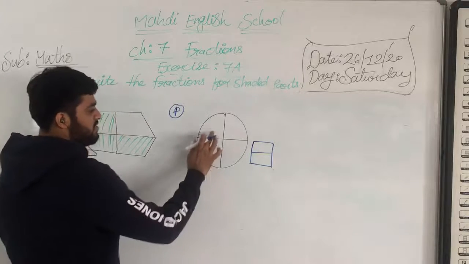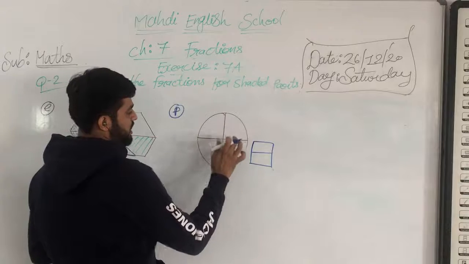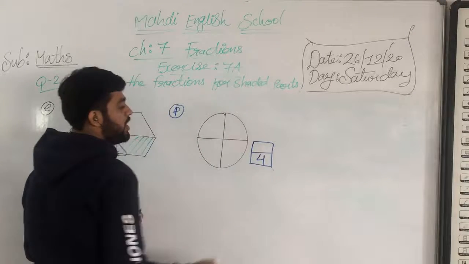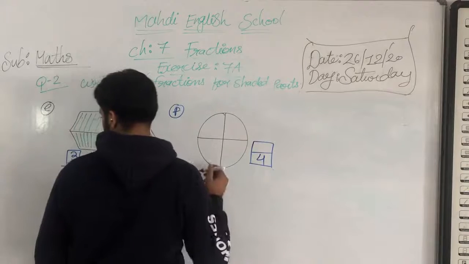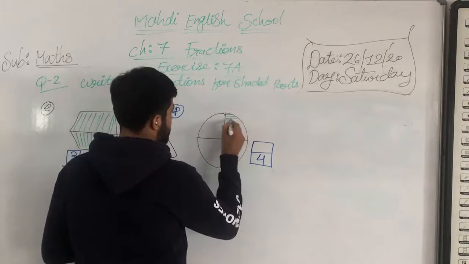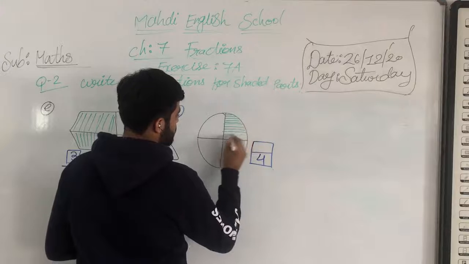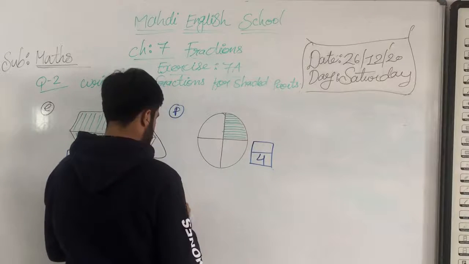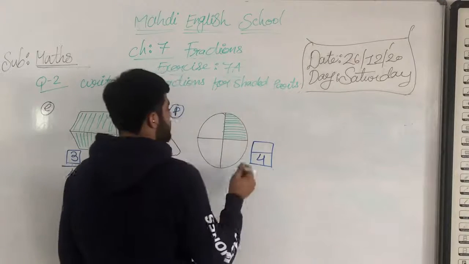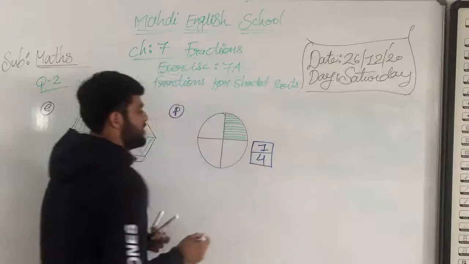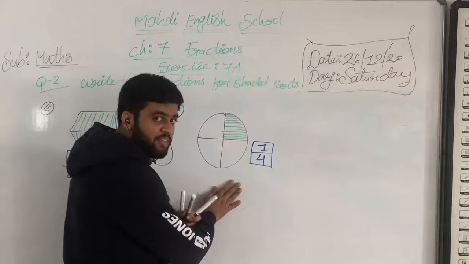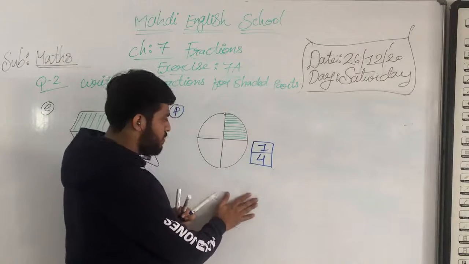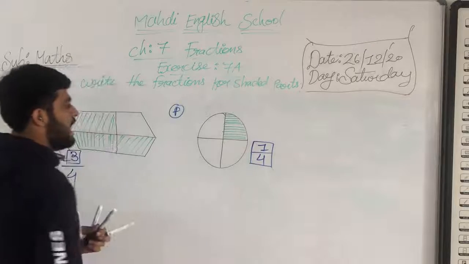Okay, how many parts of this circle? 1, 2, 3 and 4. So we write in denominator 4, and numerator means what? One part is shaded by green color. So that's why this numerator is 1. Understood all? So the fraction is what, my dear students? Fraction is 1/4. Understood? I hope you all understood.